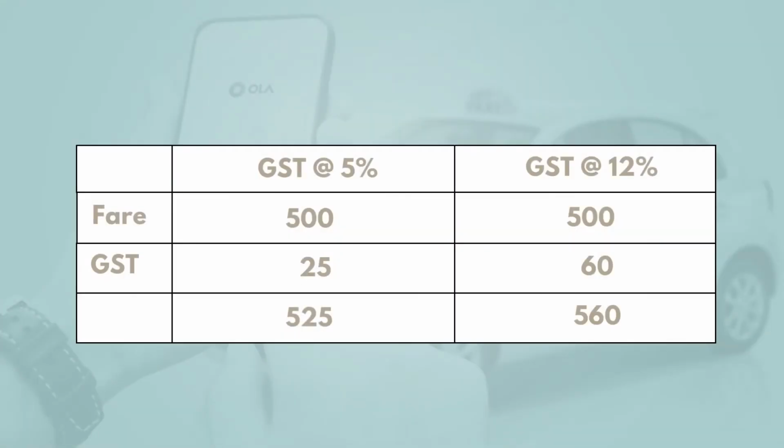However, on the other hand, Uber and Ola can claim the input on all these services that they are purchasing, which is telephone, electricity, etc. But if they have to claim this input, they will have to charge 12% from their consumers. So that means the 500 rupees of cab service will have an added tax of 12%, which is 60 rupees. So you will have to pay 560 rupees to Uber or Ola or any such cab service provider. This means that the consumer will be paying more for the cab service and hence they would not be that economical in the market.